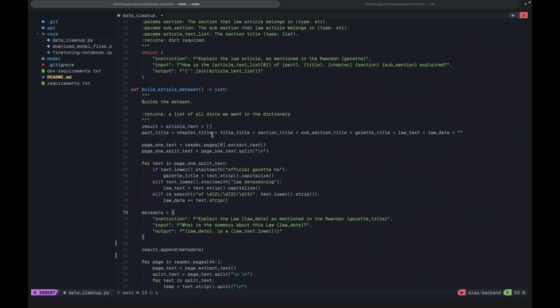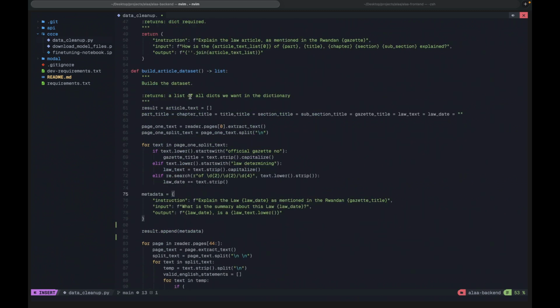Now looking at the article dataset, this is where we are building our dataset. What we are doing is we first initialize the result. This is going to contain all the data, all the JSON objects that we will need for our dataset.